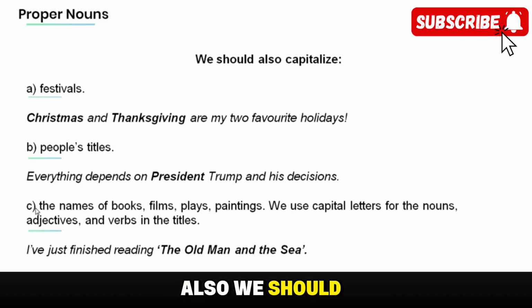Also, we should capitalize the names of books, films, plays, and paintings. We use capital letters for the nouns, adjectives, and verbs in the titles. For example, I've just finished reading The Old Man and the Sea. The Old Man and the Sea is the title of the book I've just finished reading.